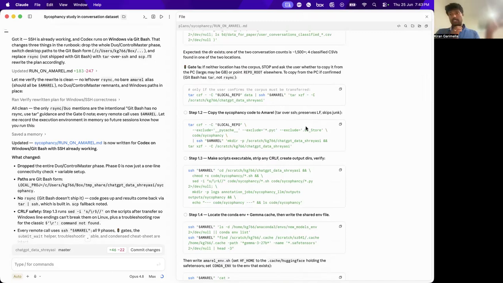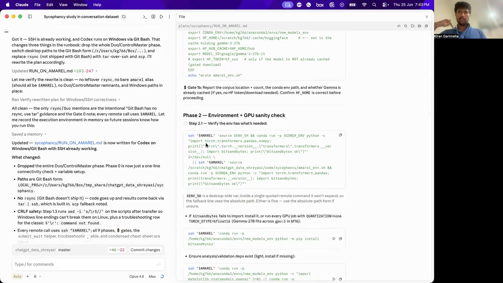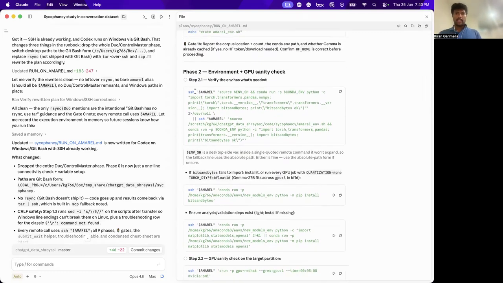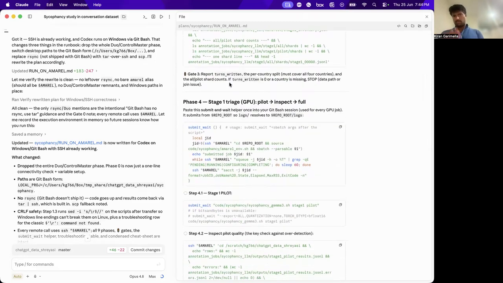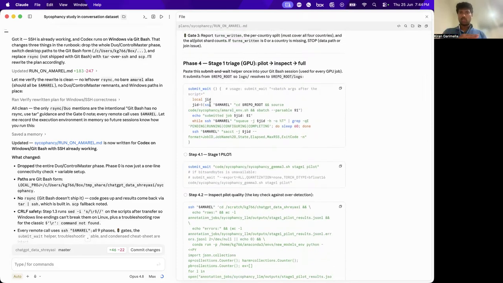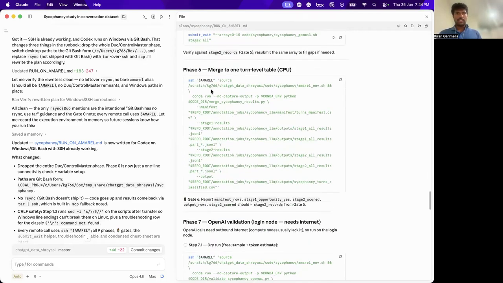The data is synced between this machine and that desktop machine using Box. It's like Dropbox. So I do that, and then all of this is SCP, like rsynced automatically. Then it checks the GPU access, then provides some phases of data and scripts running. It also already wrote all the scripts and all these Slurm jobs, which used to be my biggest nightmare as a grad student, writing these scripts. The README was horrible, really bad. But anyway, it wrote all of this stuff. It's very detailed and has a lot of phases.